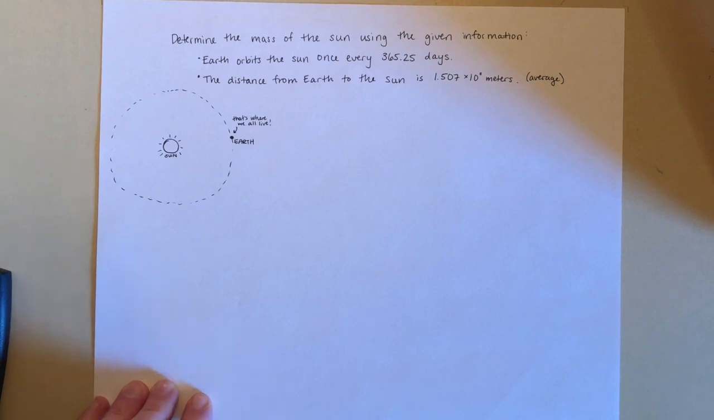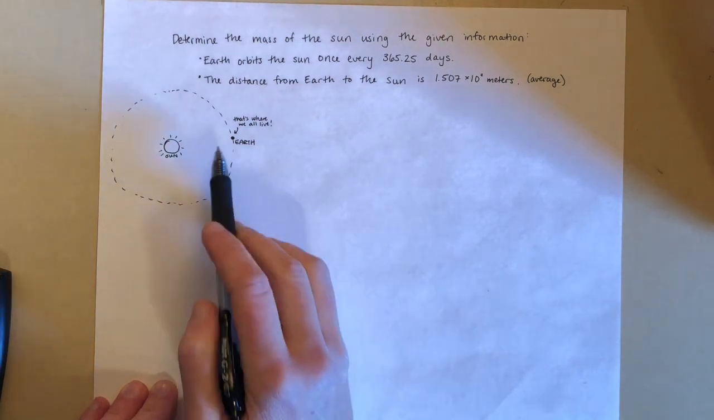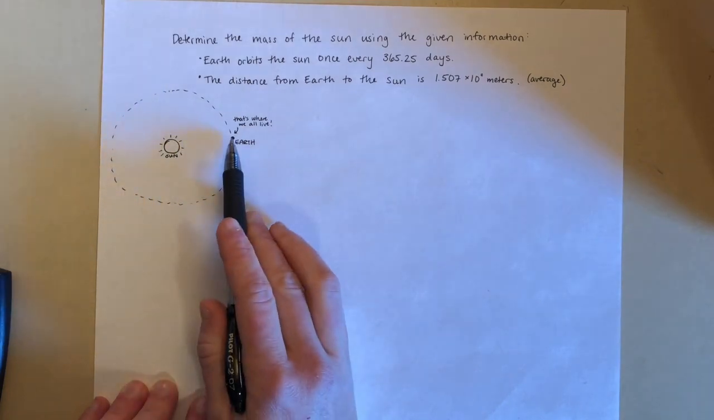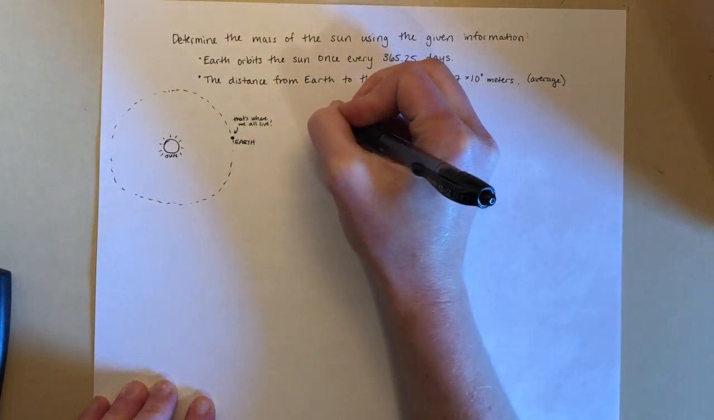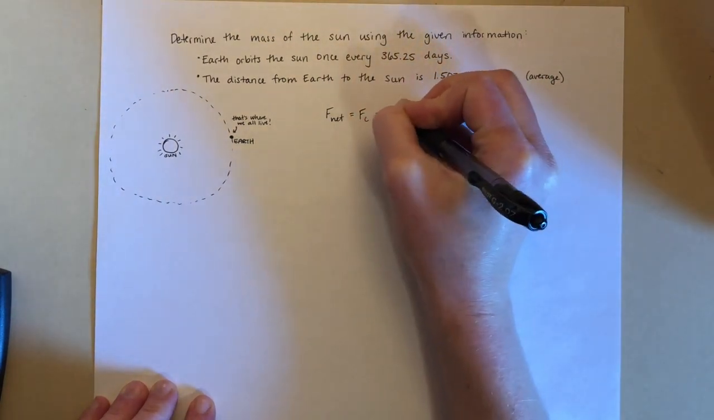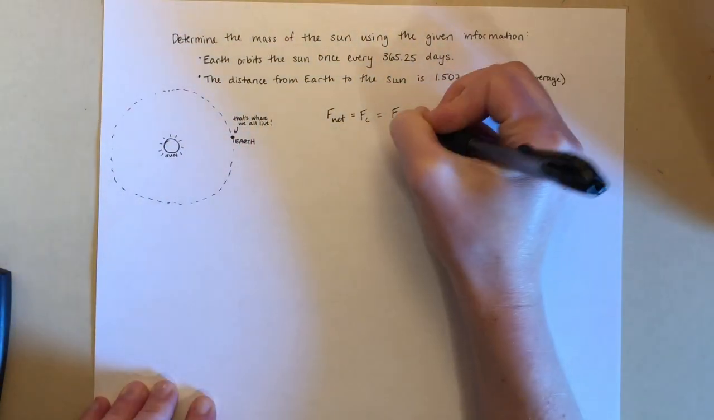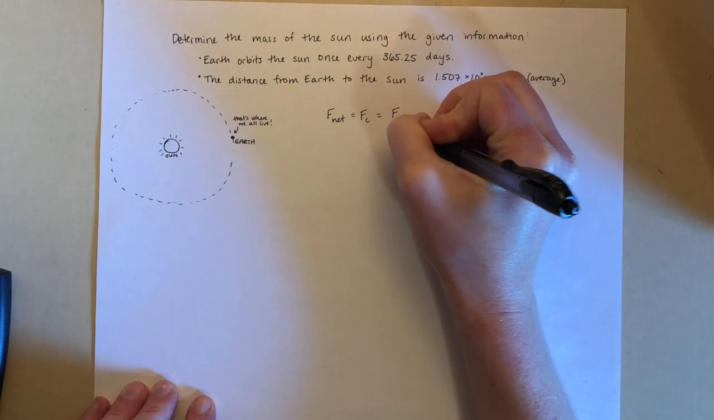All right, well, we want to know the mass of the sun. First thing is that most of these questions are going to be using the universal gravitational law and also this centripetal acceleration. So if we think about the forces that are acting on the Earth in its rotation around the sun, we just have the gravitational force. So the net force, the centripetal force that's acting on the Earth, is just the gravitational force on Earth by the sun.